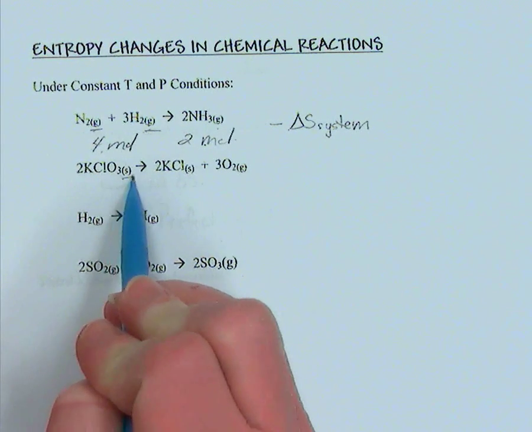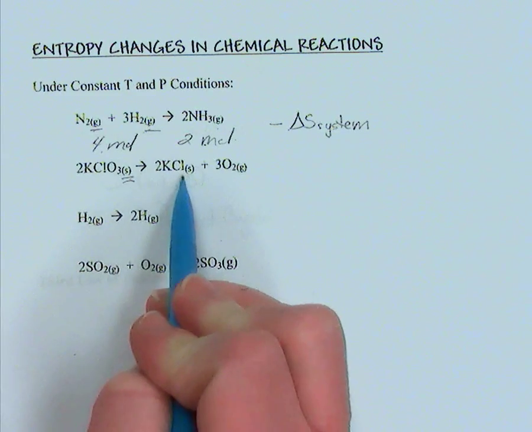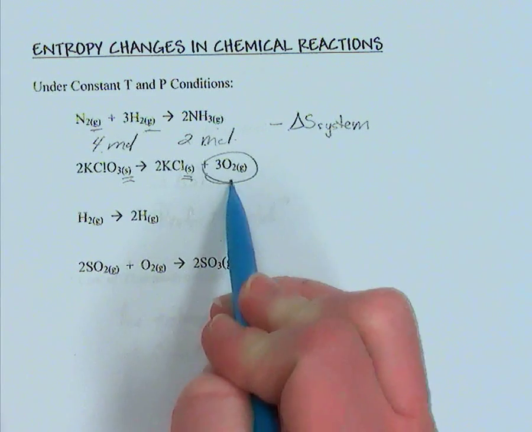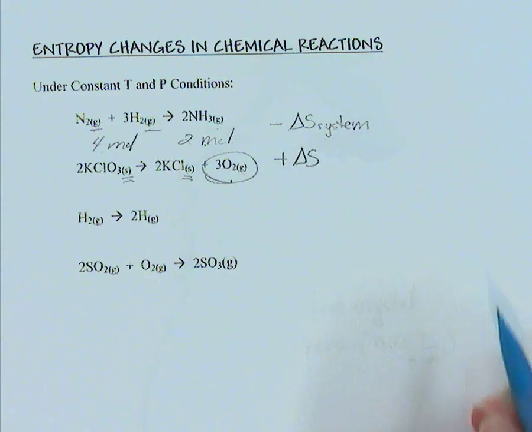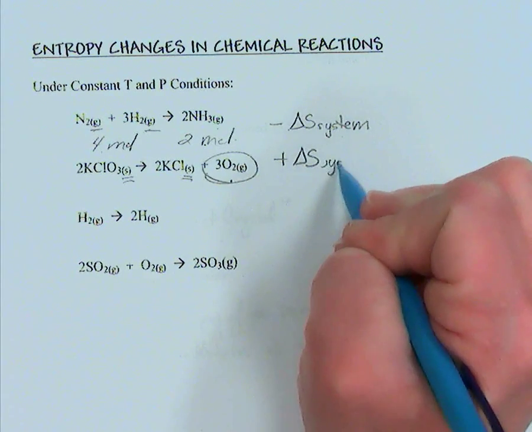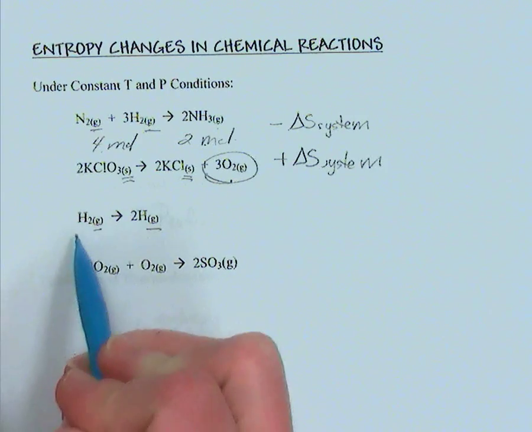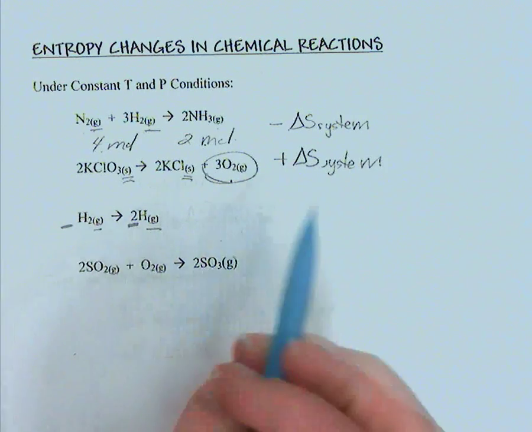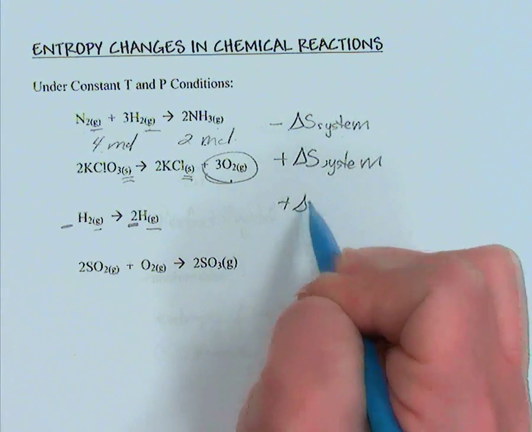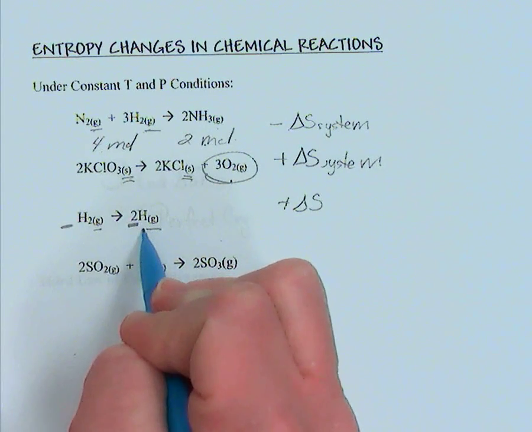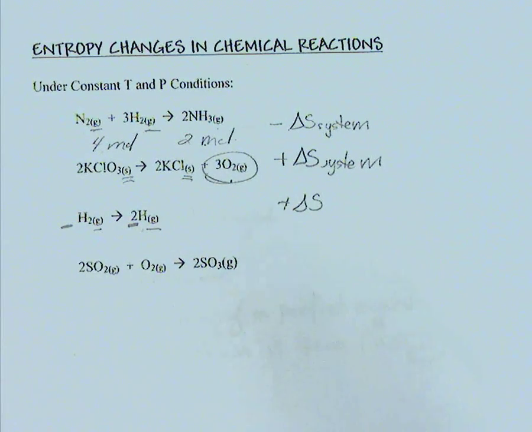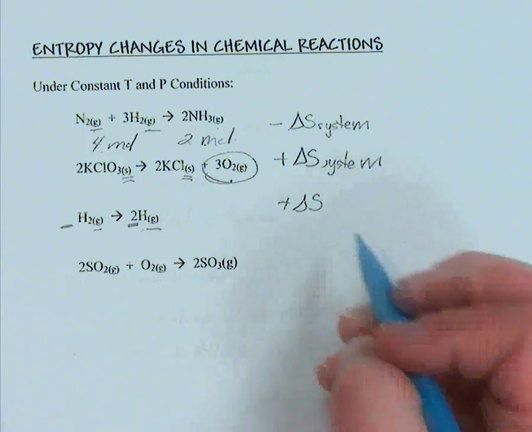Here we are taking solid, and yes, we're creating more solid, but gas. So we are increasing disorder of the system. Here, gas to gas, but 1 mole to 2 moles. So we are increasing the amount of gas, thereby increasing the chaos, the randomness, the freedom.